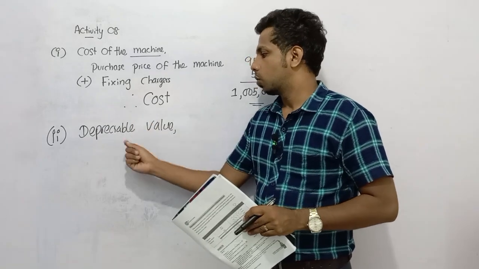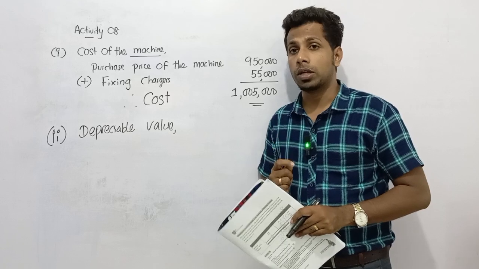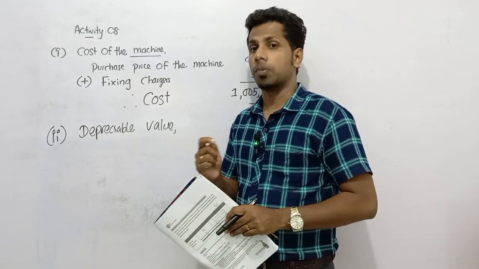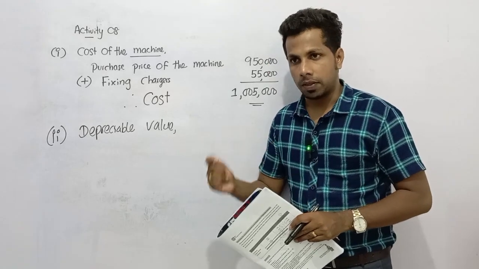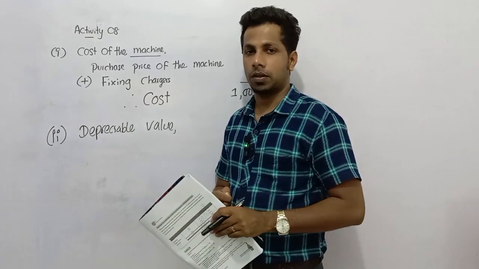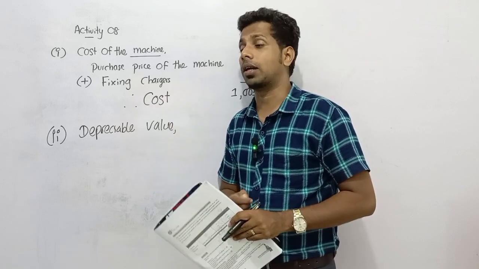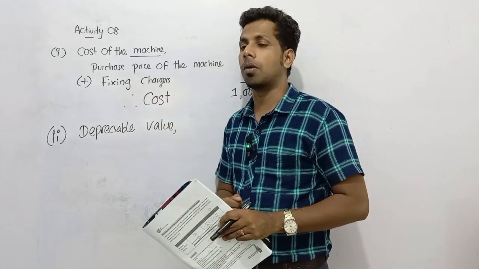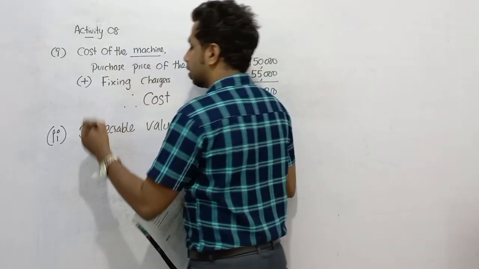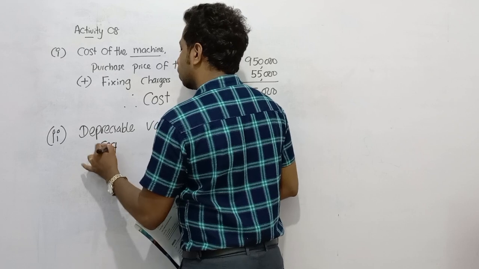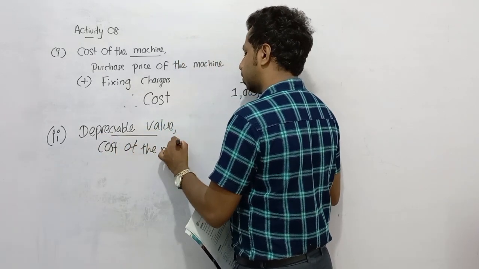So if you want to calculate the depreciable value, what you have to do is deduct scrap value from the cost. So cost minus scrap value is the depreciable value, because at the beginning as an outflow we can see a certain cost, but at the end of the useful life, through selling the non-current asset, we can recover a certain amount of the cost. So depreciable value means the difference between the cost of the machine and the scrap value.